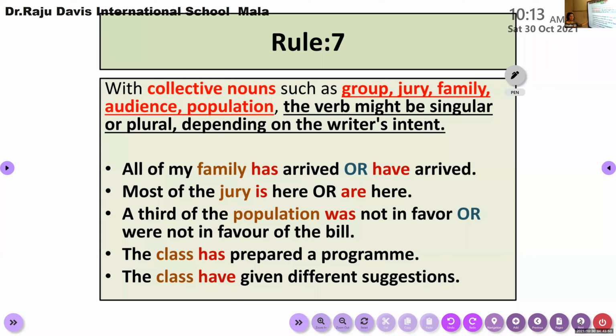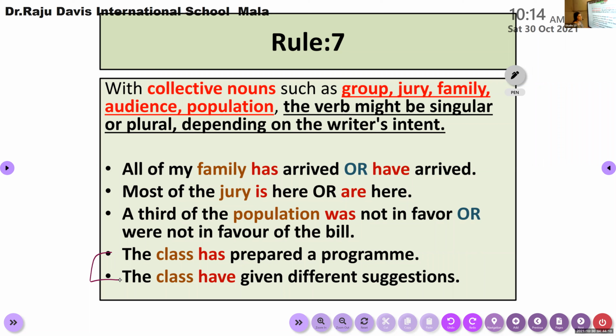The class has prepared. Look at these two examples, children. The class has prepared a program. 9A class, all the boys and girls together, you prepared a program to present. So the decision is a single decision by all the 37 members of your class. But here, look at the second one.